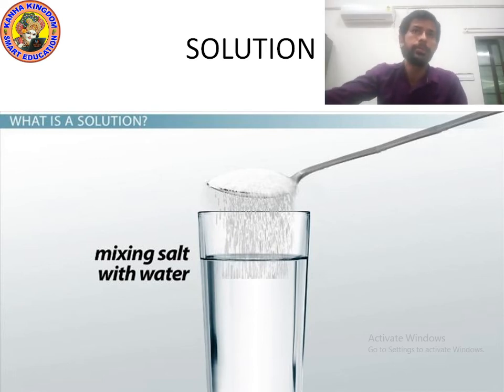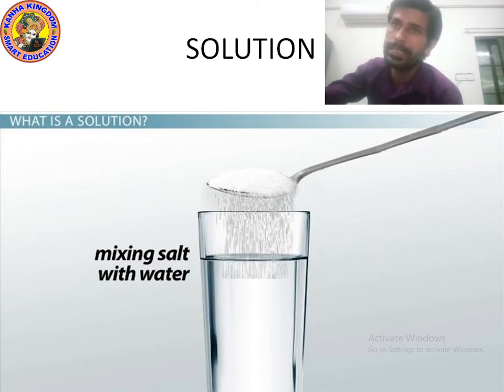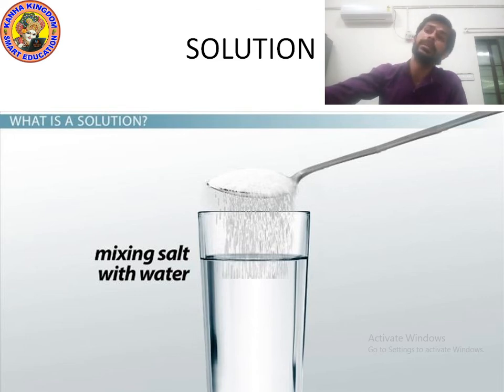Okay kids, it's time to understand the next topic, that is solution. So what is a solution? As you can see in the picture, there is a glass which contains water. When you add salt, what will happen? Salt will mix in the water. Such a kind of solution is a homogeneous solution, or you can say a uniform solution.